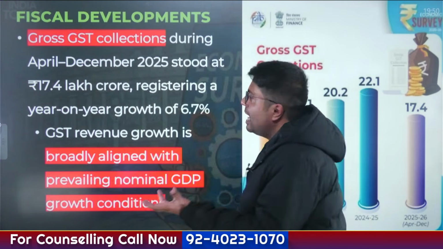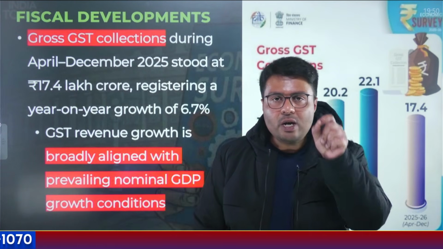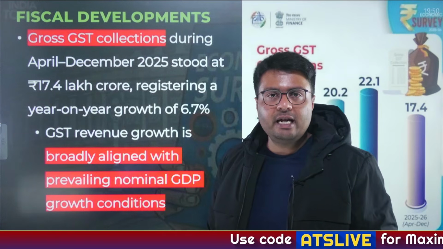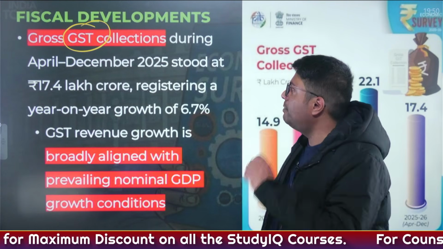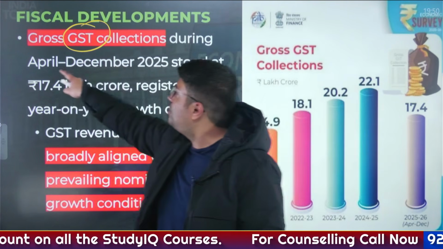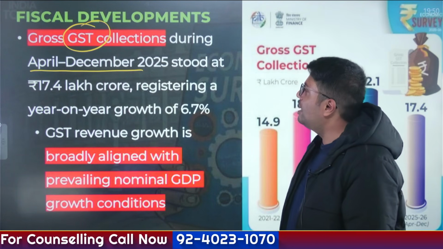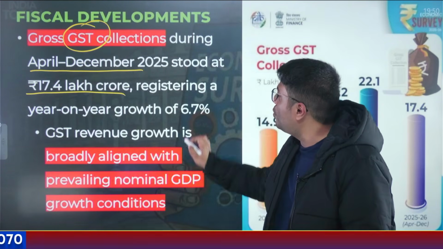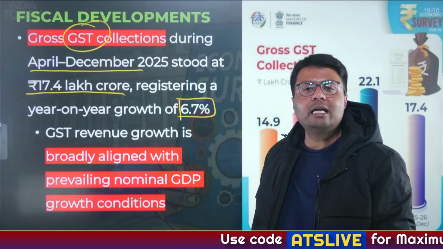Now let us understand other fiscal developments. Right now we were covering the direct taxes. Now let us talk about indirect taxes. The largest amount of indirect taxes collected in India is goods and services tax. The total GST collected by the government in the financial year 2025, up till December, because this is the data that the Economic Survey has highlighted, is 17.4 lakh crore rupees, which shows a growth of 6.7% from the similar period last year.